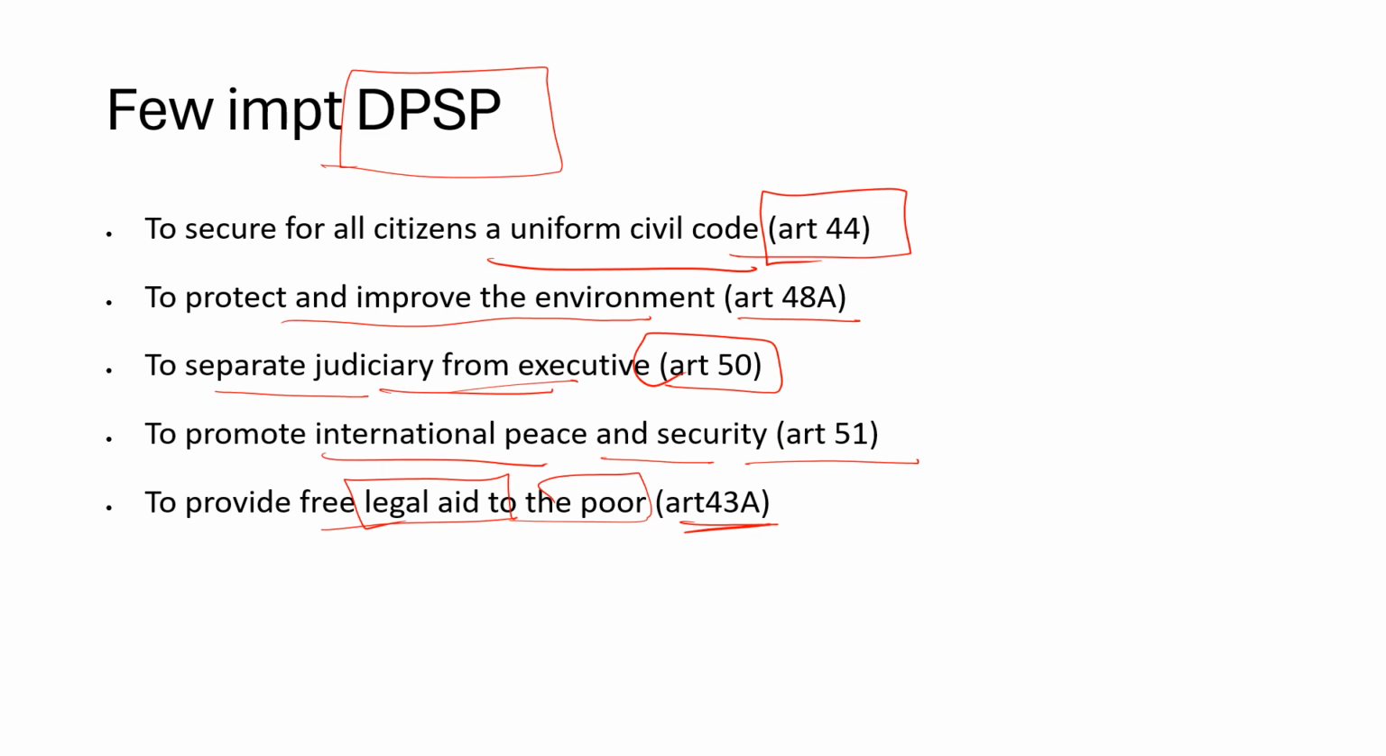And to provide free legal aid to the poor, Article 39A. Another important area of DPSP is the Gandhian provisions, which are towards development. This is also mentioned in the Lakshmikant book. So please revise which of the articles are aligned to Gandhian policies and Gandhian ideologies. There was also one question related to this in the prelims examination.